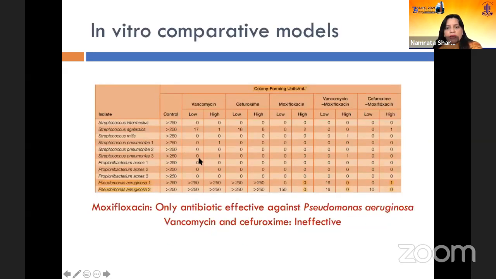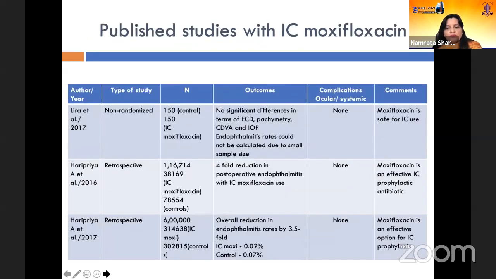And in vitro comparative models have also shown that moxifloxacin is the only antibiotic which is active against Pseudomonas aeruginosa. And this is something which is the commonest in our country, and so it has a role to play. Vancomycin and cefuroxime are ineffective against Pseudomonas aeruginosa.